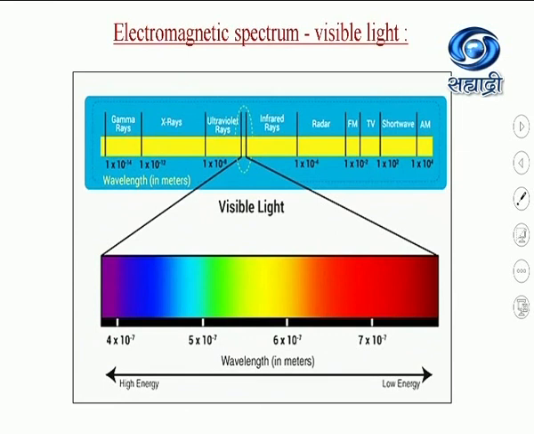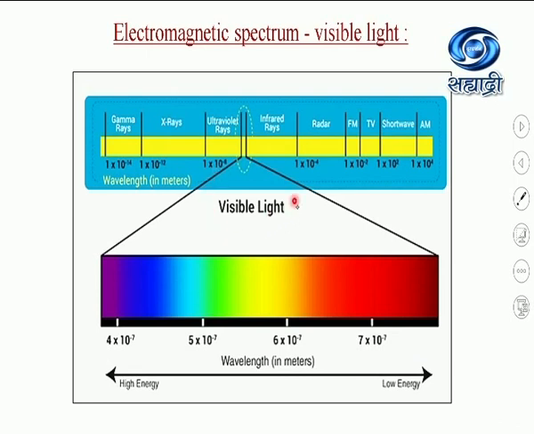Electromagnetic waves can have wavelengths from very small values to very large values, and therefore they are classified as gamma rays, X-rays, ultraviolet rays, visible light, infrared rays, microwaves, and radio waves. These waves are in the increasing order of wavelengths.